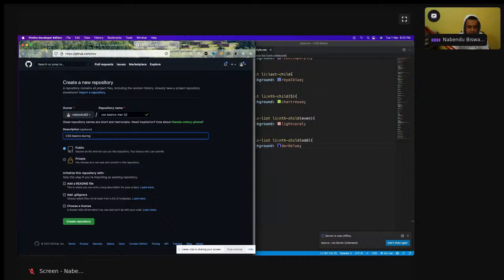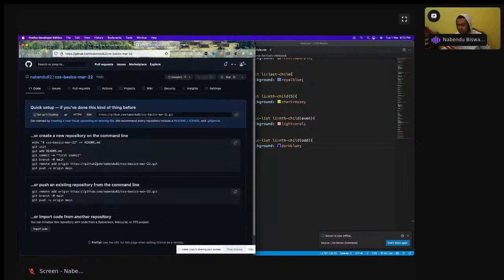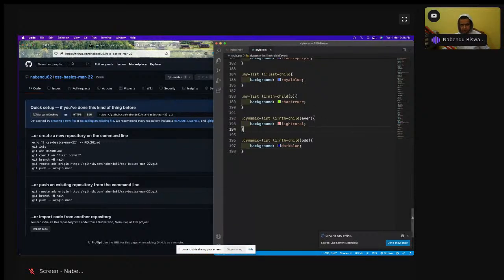During March batch. Okay, this is there, and then I have to do create repository. It will give me commands, so this is very good. You have to use these commands to push all of this code which I've done to GitHub. And GitHub is like a cloud, you can think of it like a cloud.